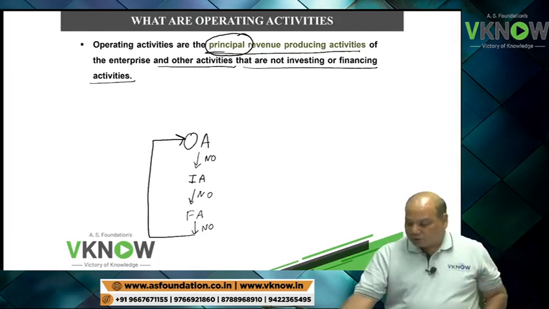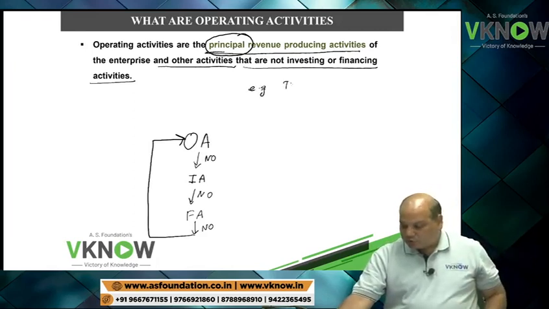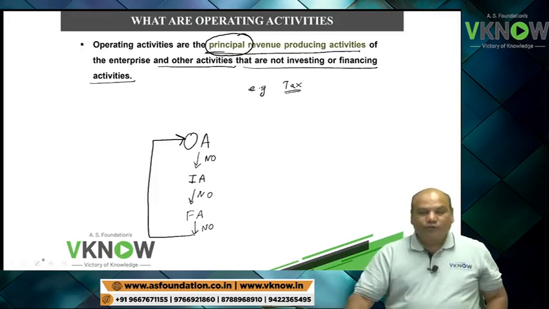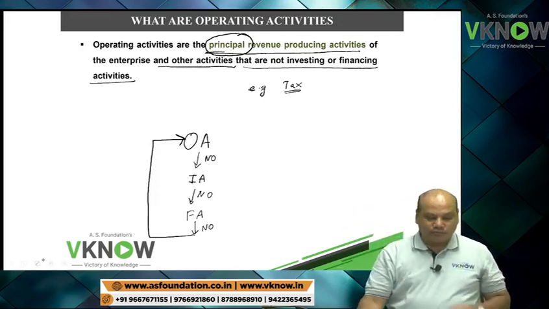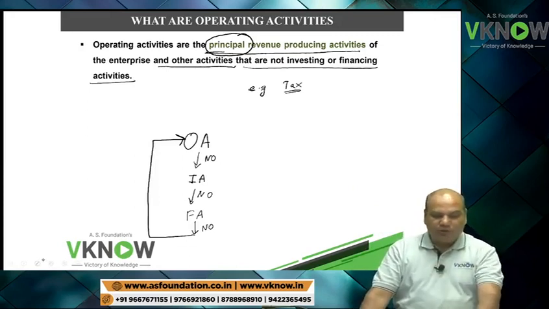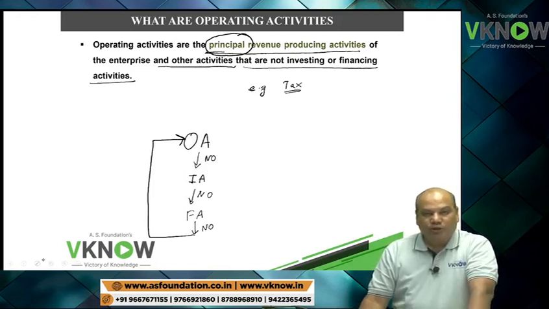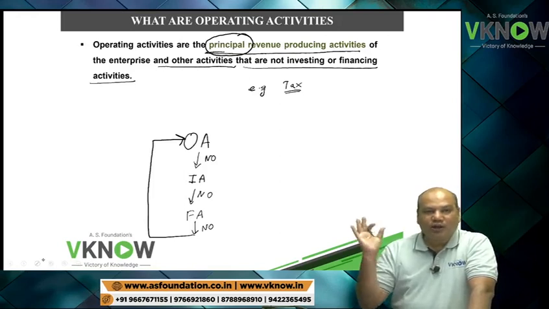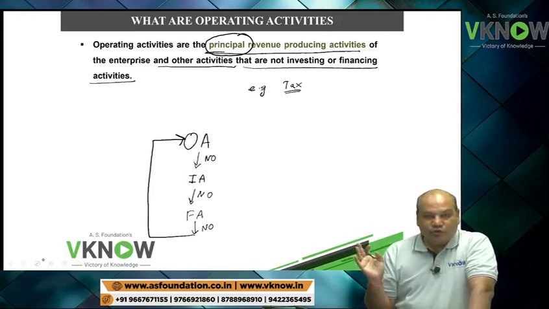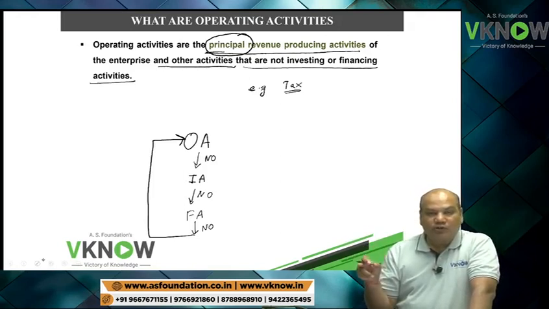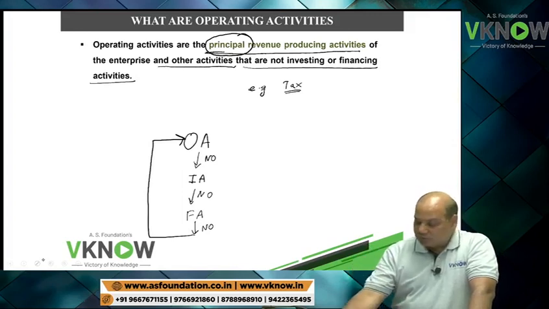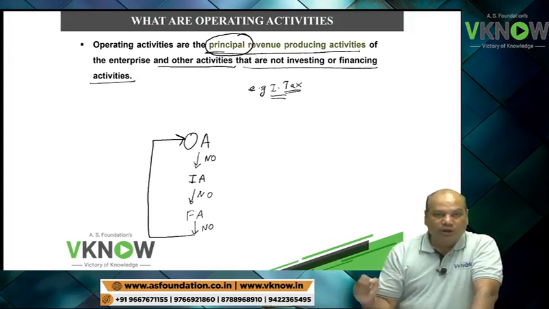For example, suppose a company pays income tax for the entire year's income. Now my question is, where will you put it? Tax is paid for all the activities. So since you can't put it under investing or financing activity, income tax paid will be put under operating activity.